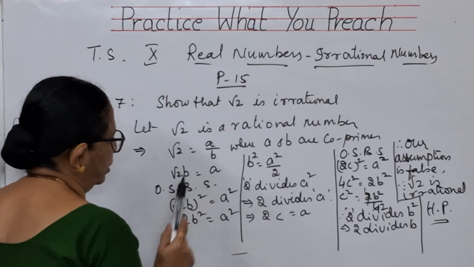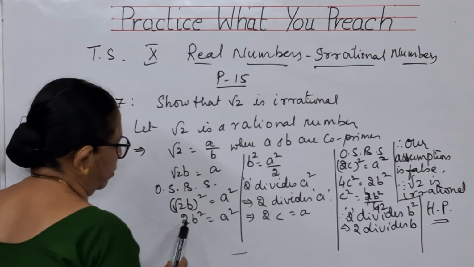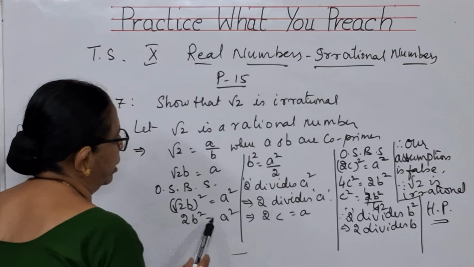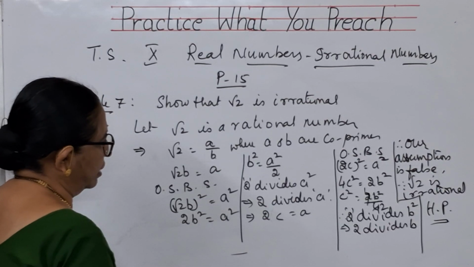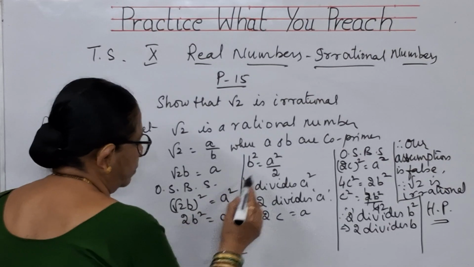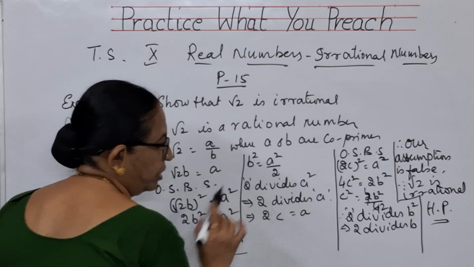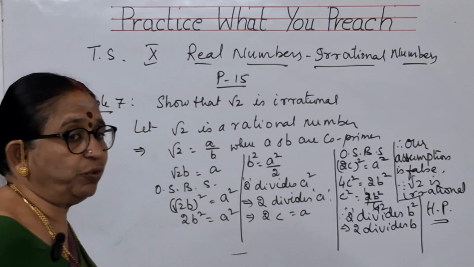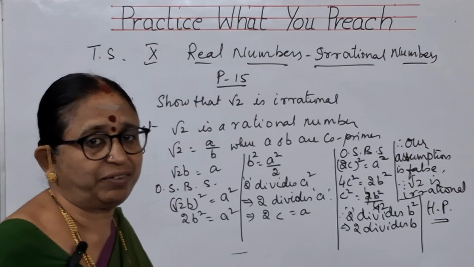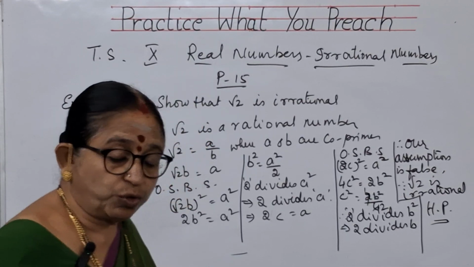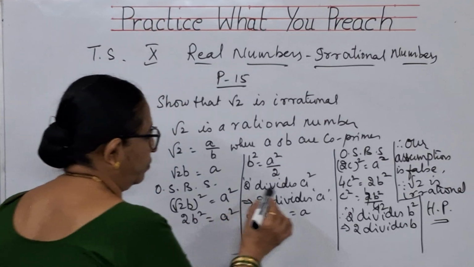So, when I send B here, root 2 B is equal to A. On squaring both the sides, (root 2 B) whole square is A square. That is 2B square is equal to A square. Now, B square is A square by 2. What do you mean by this? 2 divides A square. Means when you divide A square by 2, you get B square as the answer. That means 2 is dividing A square perfectly. So, we will say that 2 divides A square.